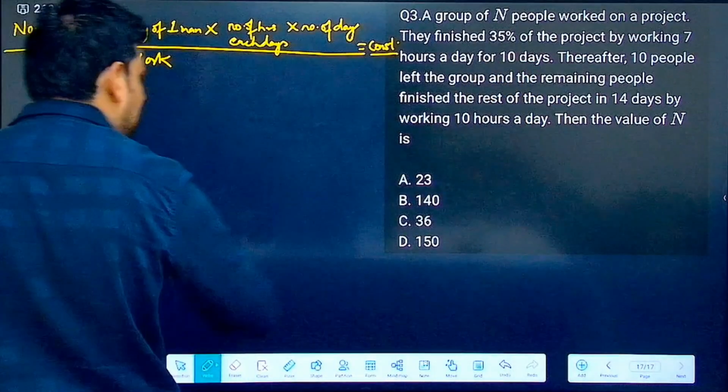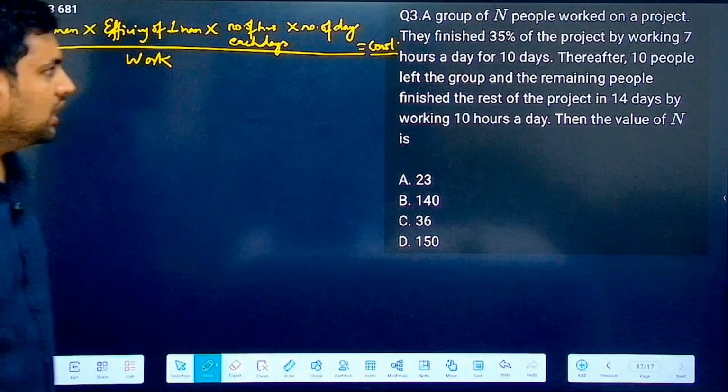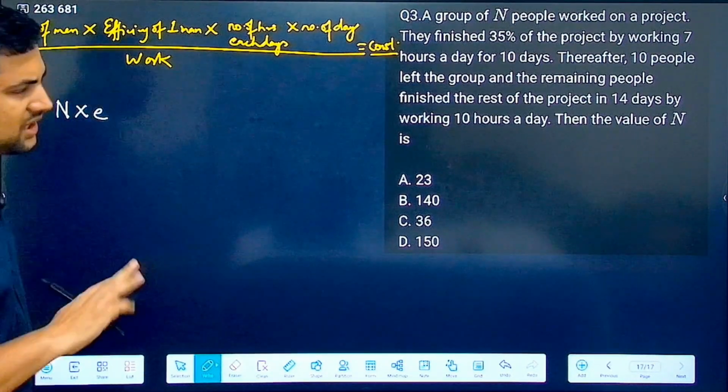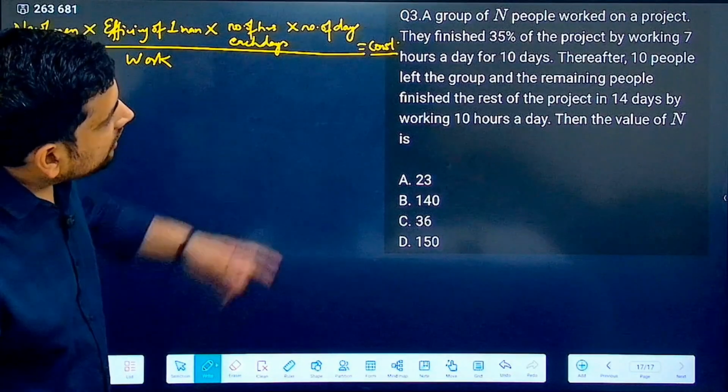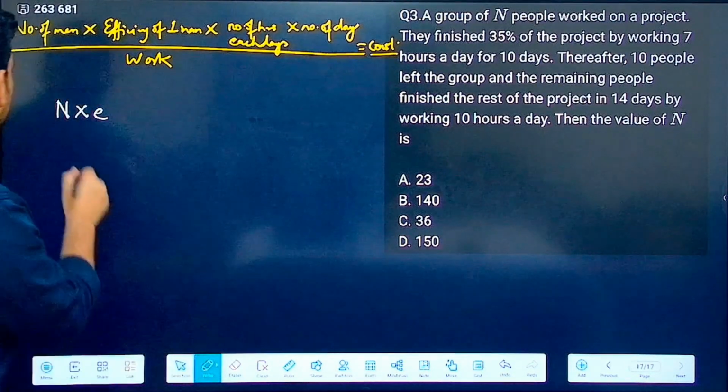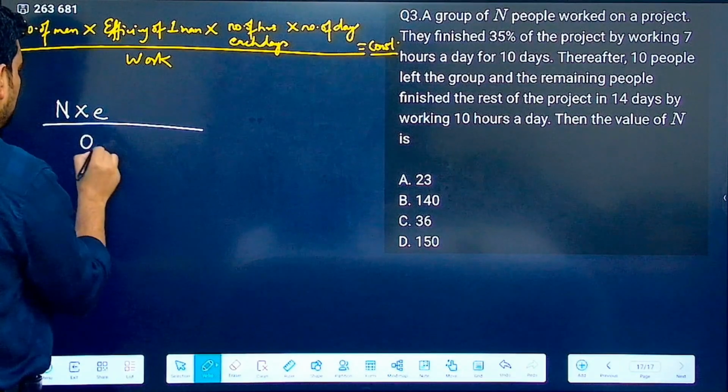Now let's equate this using the same formula. So how many people were there initially? N people. Let the efficiency of each of them be small e, then they worked on a project. Okay, they finished 35% of the project. 35% means what? 0.35 w.